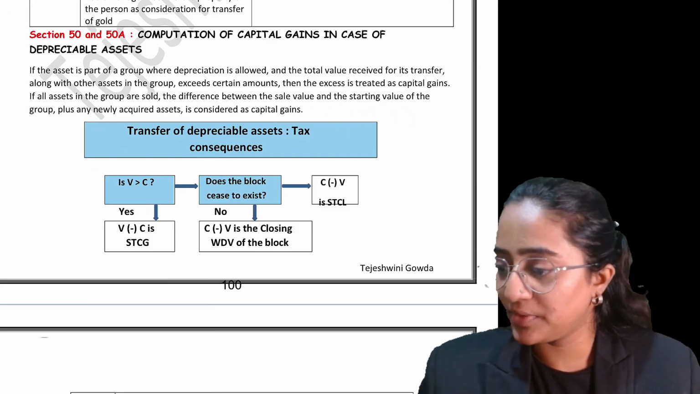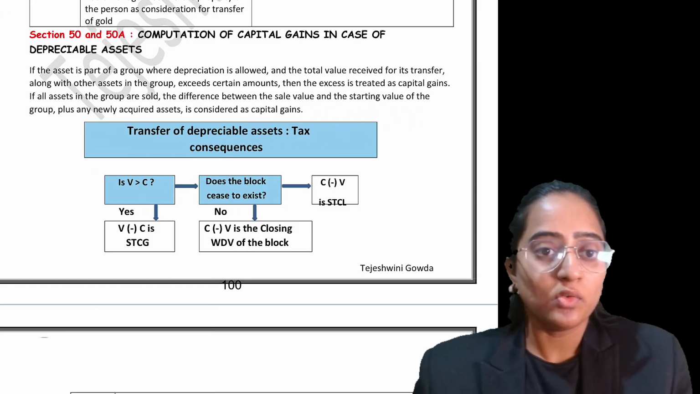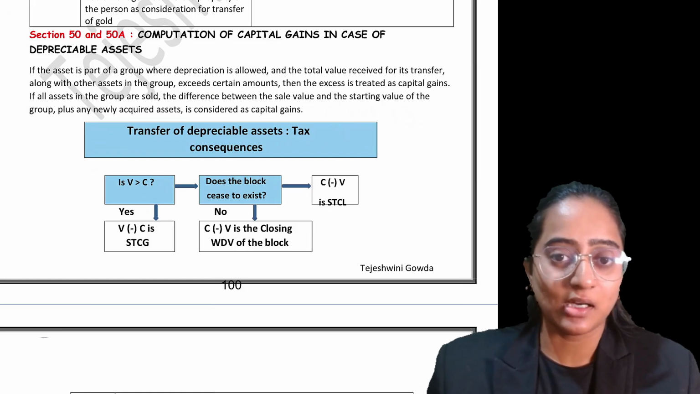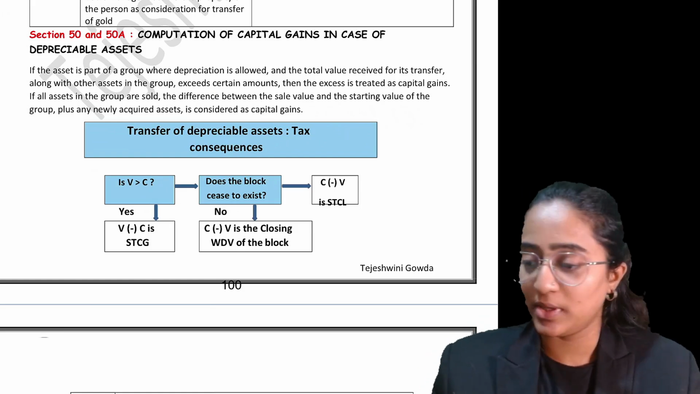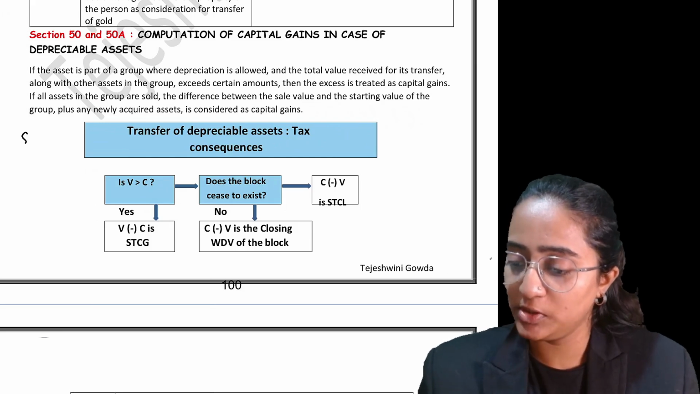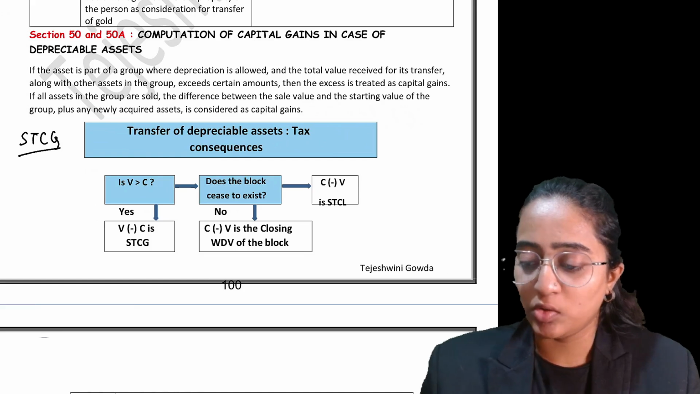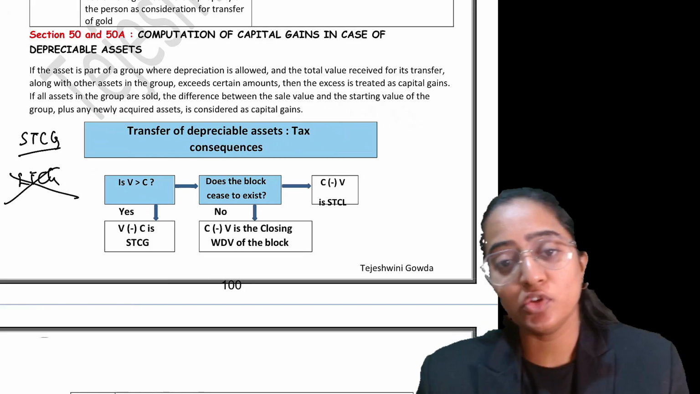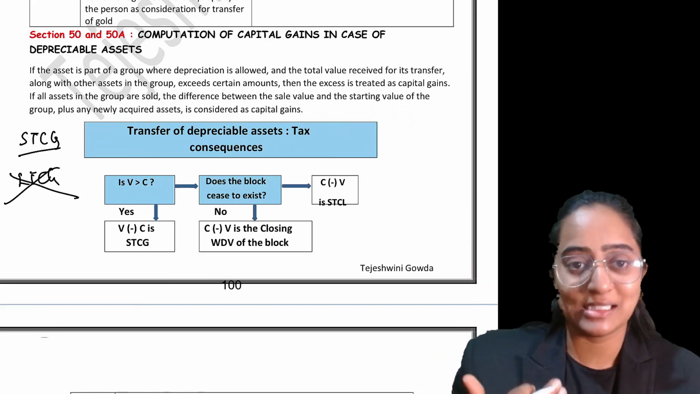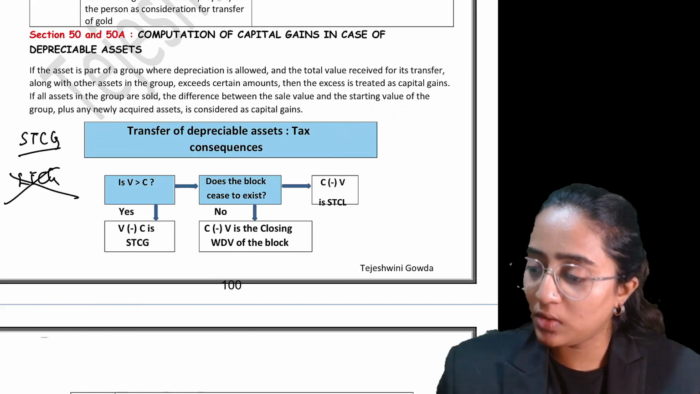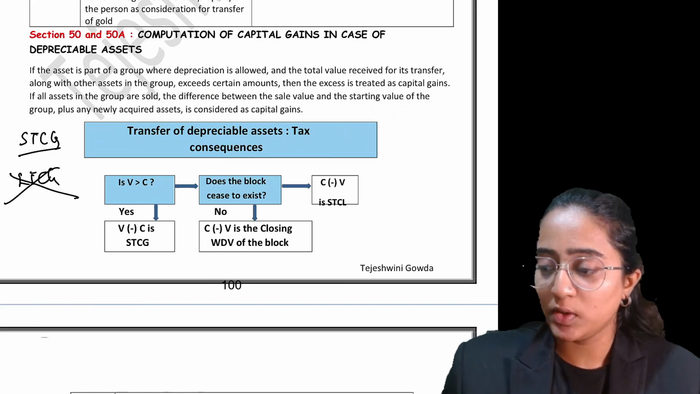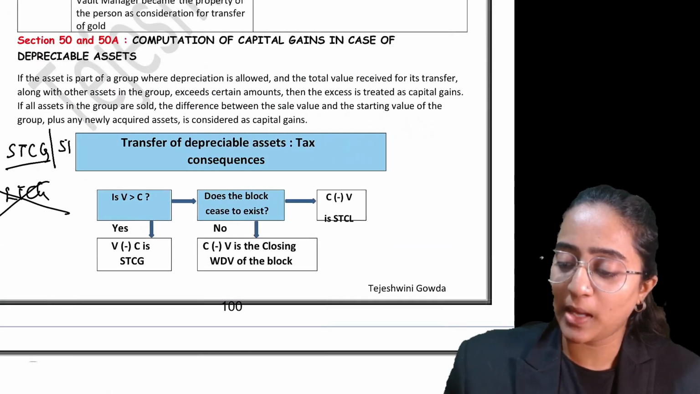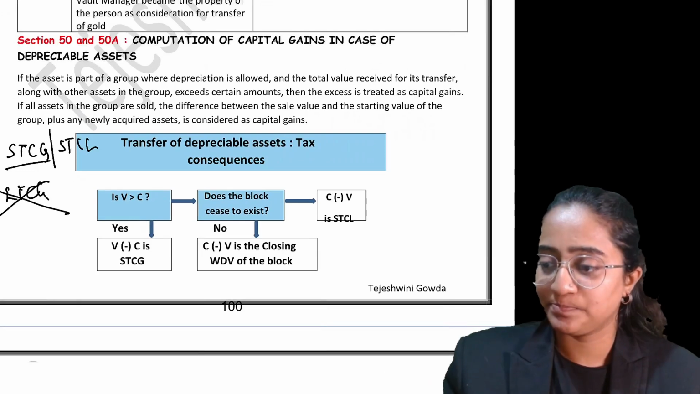Computation of capital gain in case of depreciable asset. Try to understand one thing here. When there's a transfer of a depreciable capital asset, it is always going to be short-term capital gain only. You can never get long-term capital gain in case of transfer of a depreciable asset, even though the period of holding might be beyond 36 months. It is always going to be short-term only. It can be either short-term capital gain or short-term capital loss. It cannot be anything else.